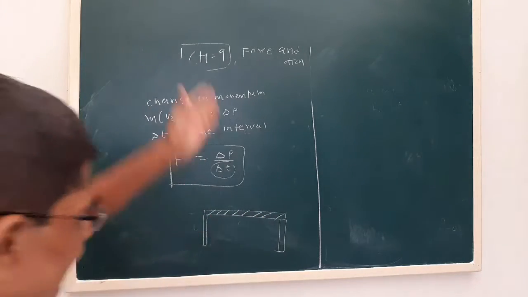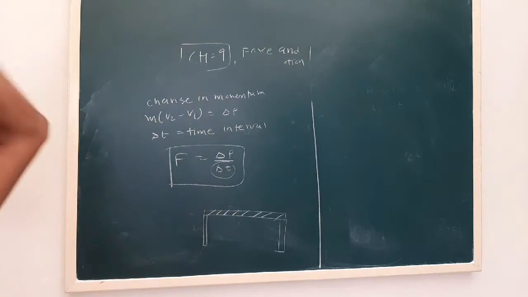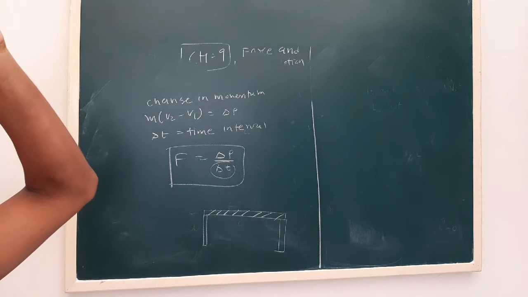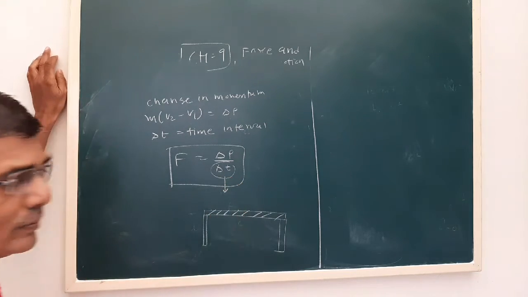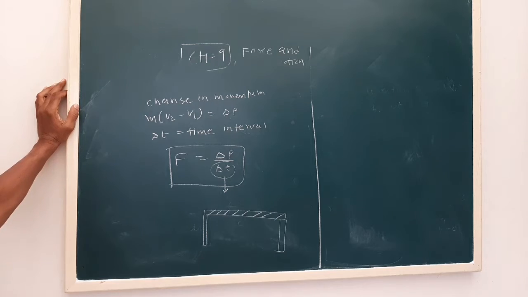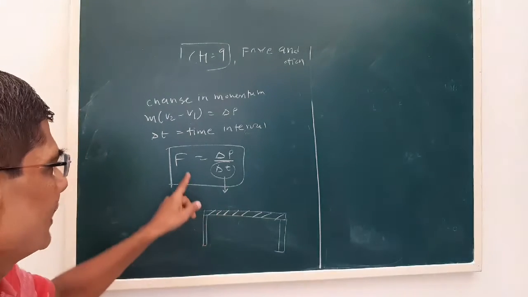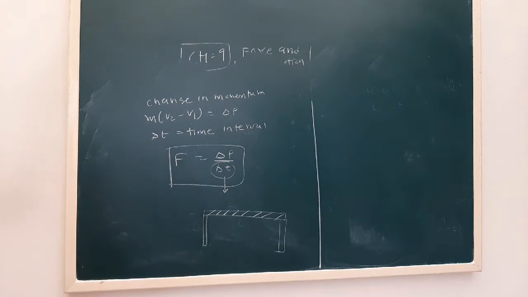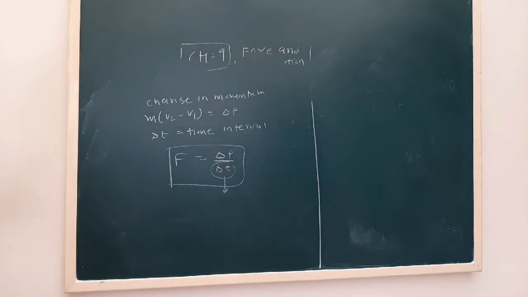He gives force like this and takes his hand back instantly. So what happened in that case? He tried to reduce the contact area at a given point, thereby increasing the force. You can see the tile breaks instantaneously. This is how the change in momentum and time interval are important.